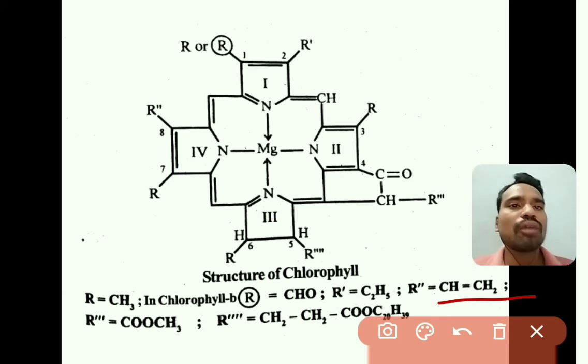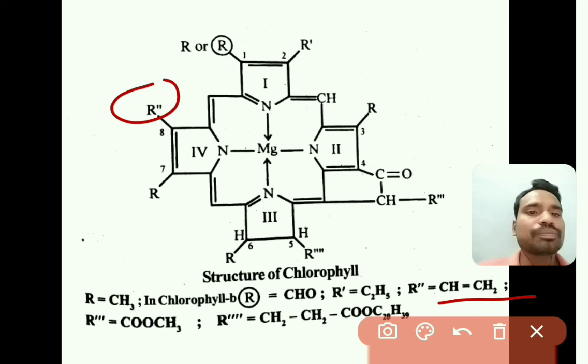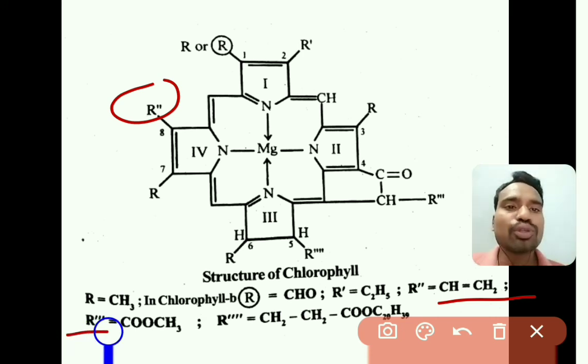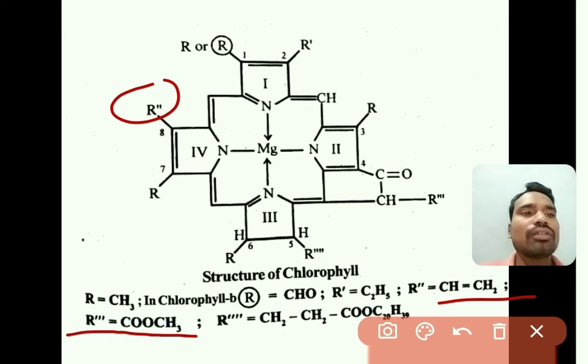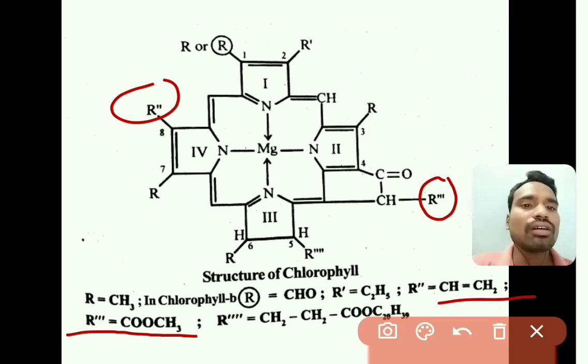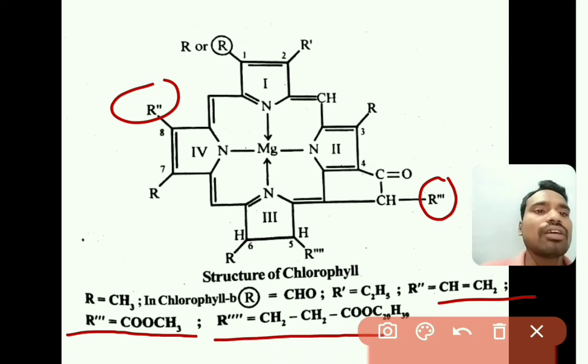So the R double dash group is a vinyl group, which is present at the 8th position, and the R triple dash group is an ester group, which is present here as well, right. And the R dash dash dash group is a long chain ester, that is CH2 CH2 COO C20 H39. So this is the structure of chlorophyll.